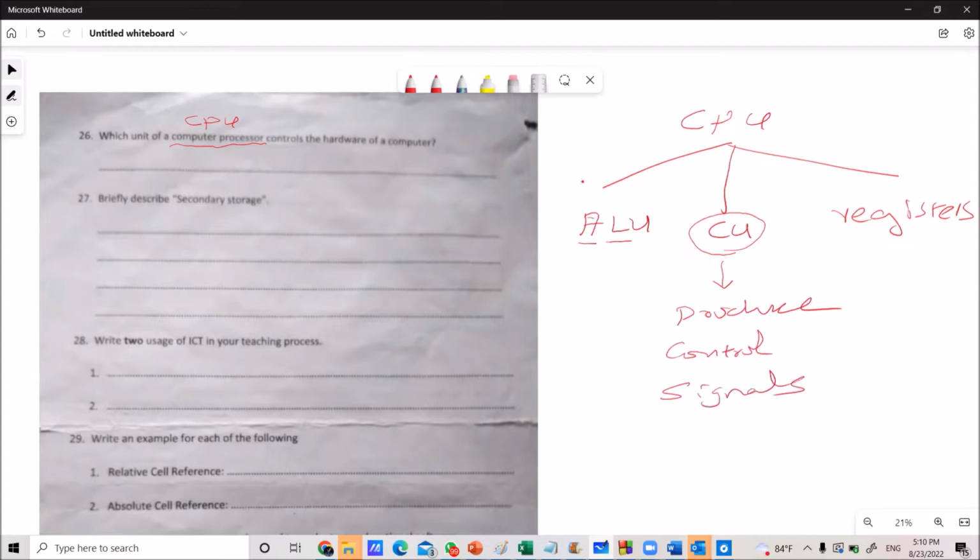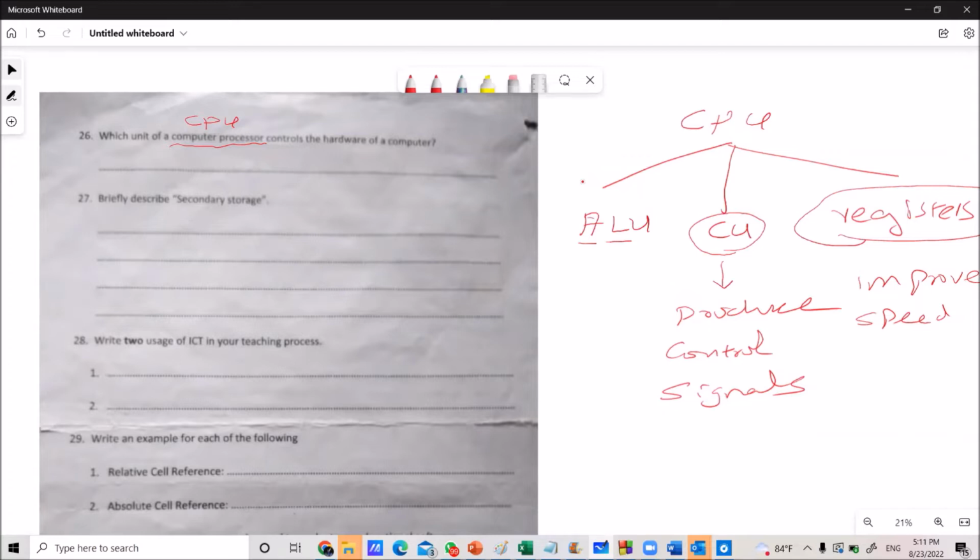Signals between hardware units. Then registers, we are using registers to improve the speed of the computer. Actually, a register is a small type of memory available inside the CPU. Right? The purpose of having registers is to increase the speed of the computer.